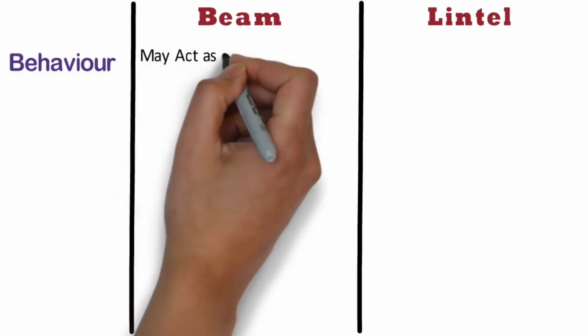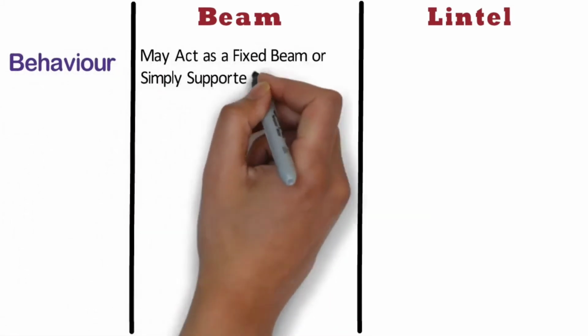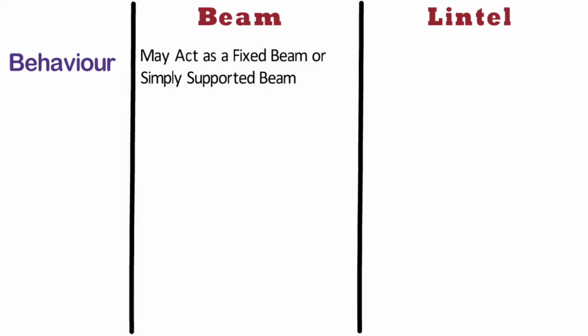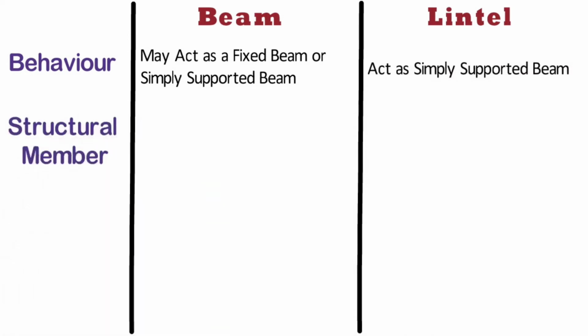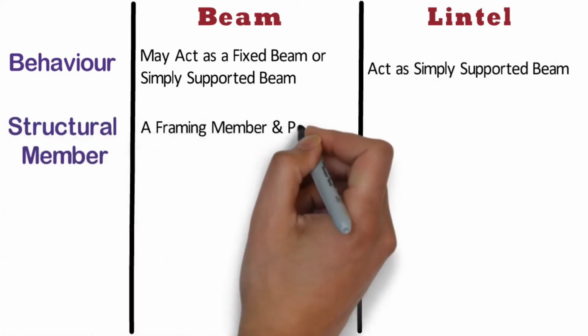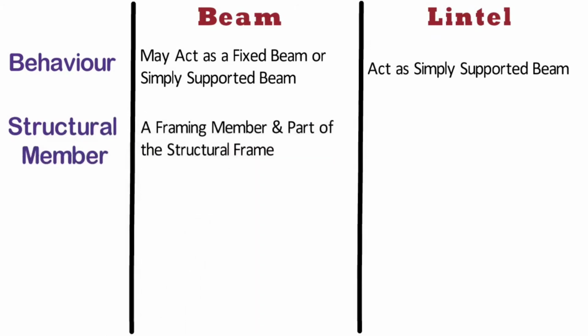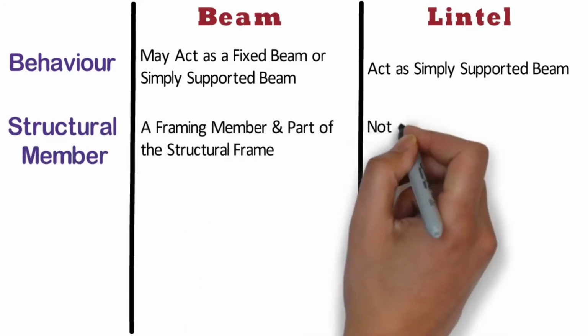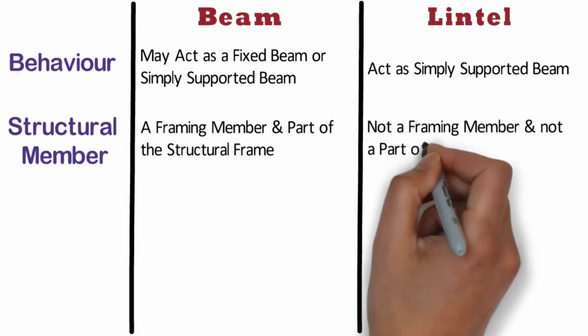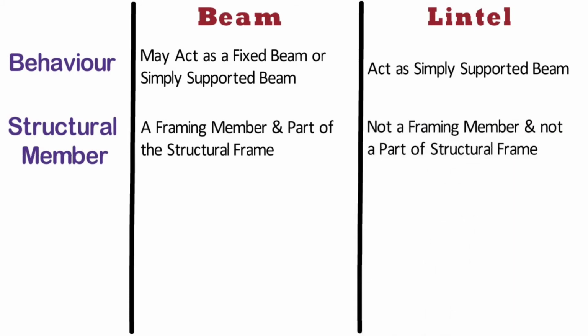Behavior. Beam may act as a fixed beam or simply supported beam based on support conditions, whereas lintel generally acts as a simply supported beam. Structural member. Beam is a framing member and part of the structural frame, whereas lintel is not a framing member and not a part of structural frame.